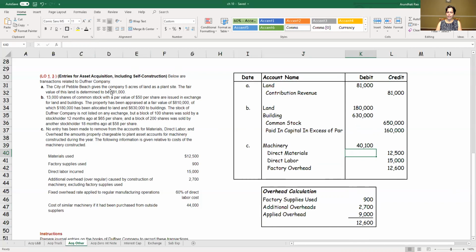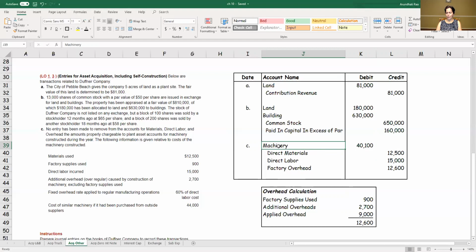So in this particular exercise, we've looked at acquiring an asset by way of a donation. Someone donated the asset to us. It's the city of Pebble Beach. In the second one, we acquired two assets. We know what the appraised value of the assets are. We gave up stock, but we don't know what the market value of our stock is at this point of time. So we go with the appraised value of the assets. And finally, in the third case, we have constructed a machine and costs have been incurred, and these costs need to be allocated to the machine that is being constructed. So this is a case of self-construction.